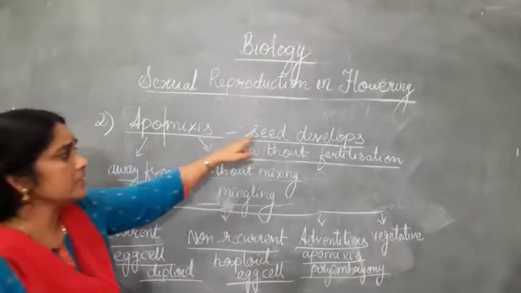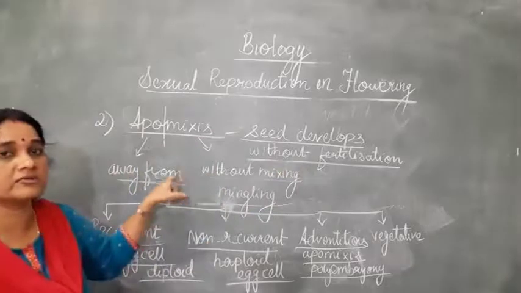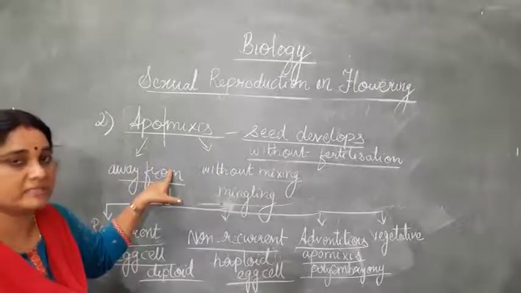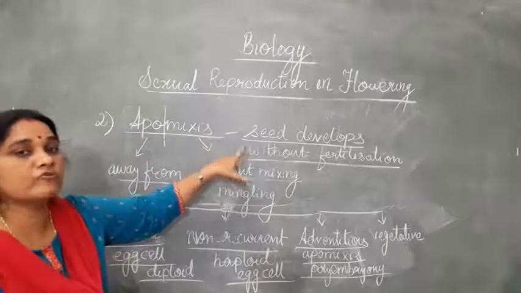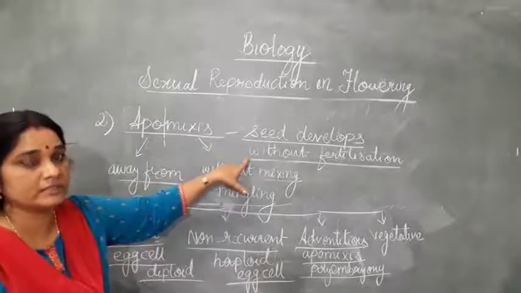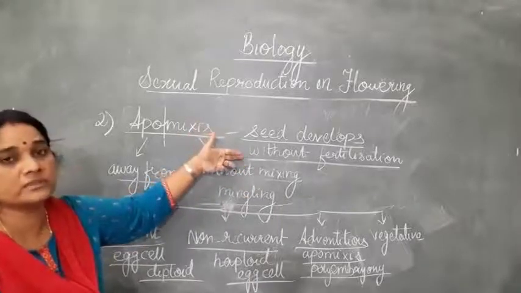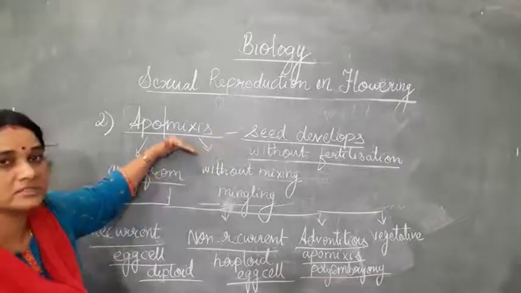Apomixis is nothing but seed which develops without fertilization. Parthenocarpy is the fruit which is developed without fertilization, and in parthenocarpy there won't be any seed, that is seedless fruit. Here the seed is developed, but there is no fusion of male and female gamete. Male gametes will not fuse with the female egg cell. So that is how apomixis works.